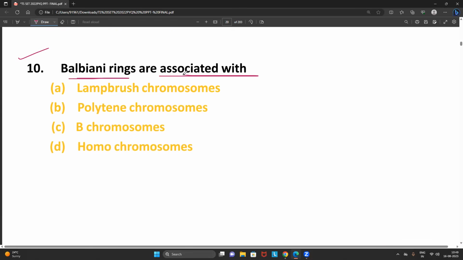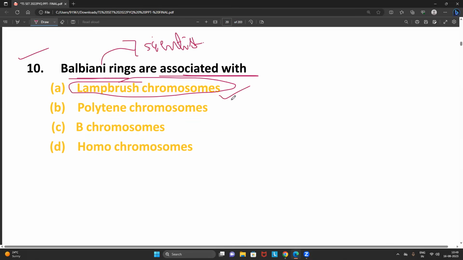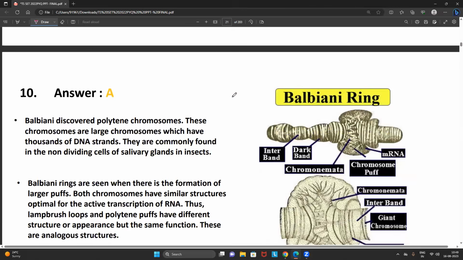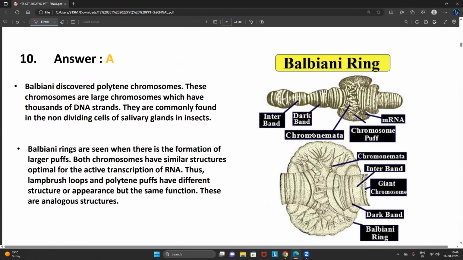Balbiani rings are associated with... Every student commonly knows that they are associated with lampbrush chromosomes. Correct? What is Balbiani? It is the name of the scientist who identified the ring-like structures in the lampbrush chromosomes. You all please look into the picture. All the students look into this.